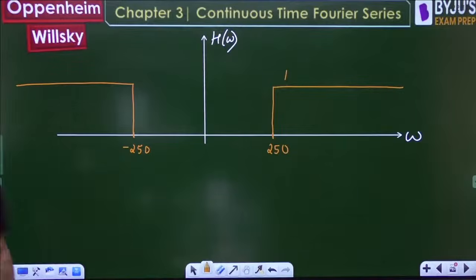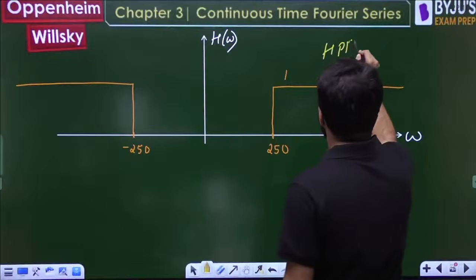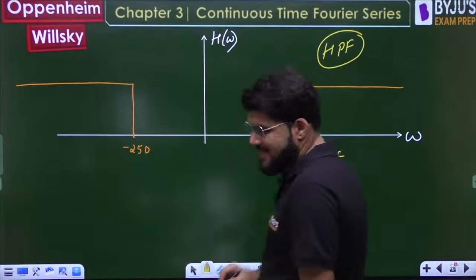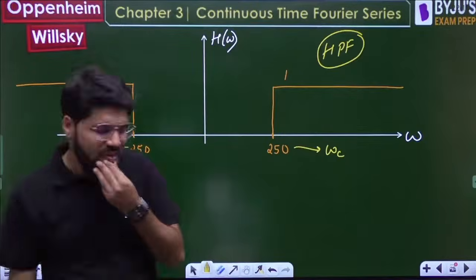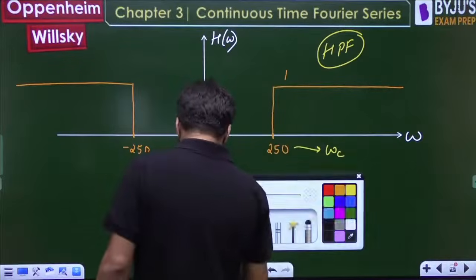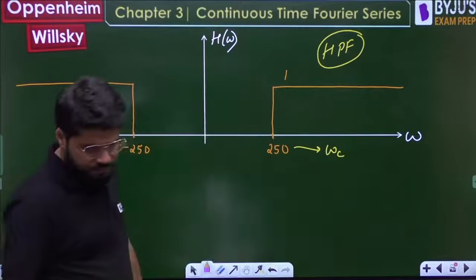Clear? So what is this basically? This is nothing but a high pass filter, and 250 is the cutoff frequency. It only passes the high frequencies. Now, what is the output y(t)?